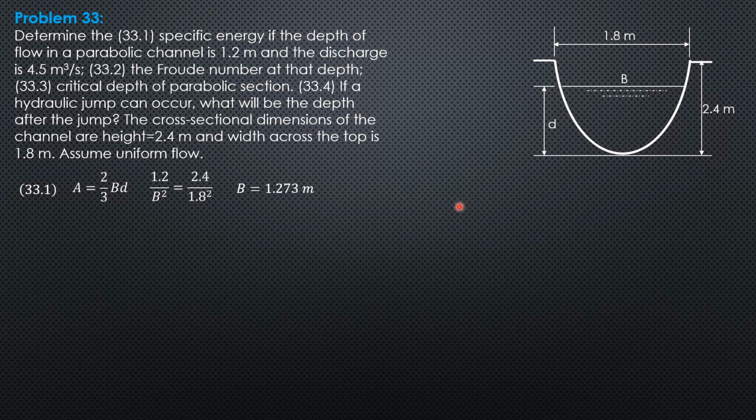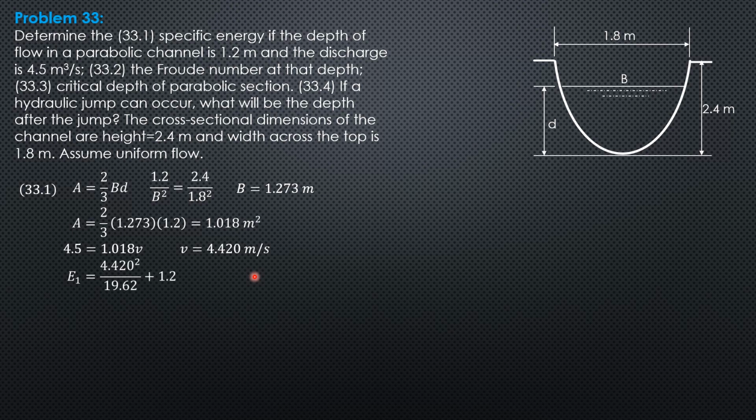So the top width of the water surface is 1.273. The area therefore is 2/3 of 1.273 times 1.2, so 1.018 square meters. Velocity therefore is Q, 4.5, over area 1.018. So the mean velocity of flow at that section is 4.42 meters per second. Let's call that section 1. So specific energy is 4.42 squared over 19.62 plus 1.2. We have calculated the specific energy as 2.196.